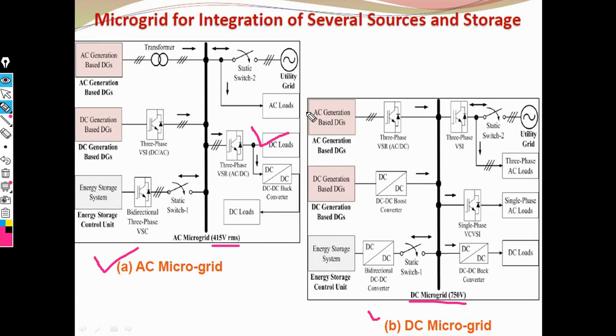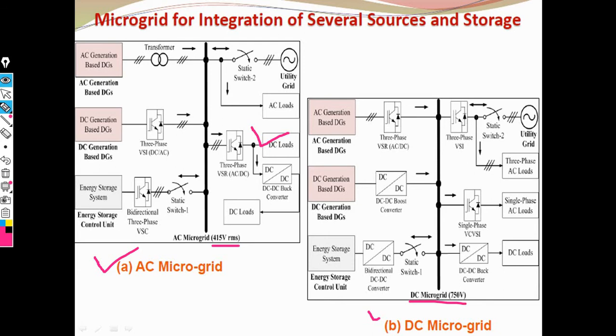This AC generation is connected to the 3-phase voltage source converter or rectifier. This rectifier converts AC to DC. This is the DC microgrid, and the 3-phase voltage source inverter converts DC to AC. This AC supply is connected to the utility grid, and the 3-phase AC load is here.